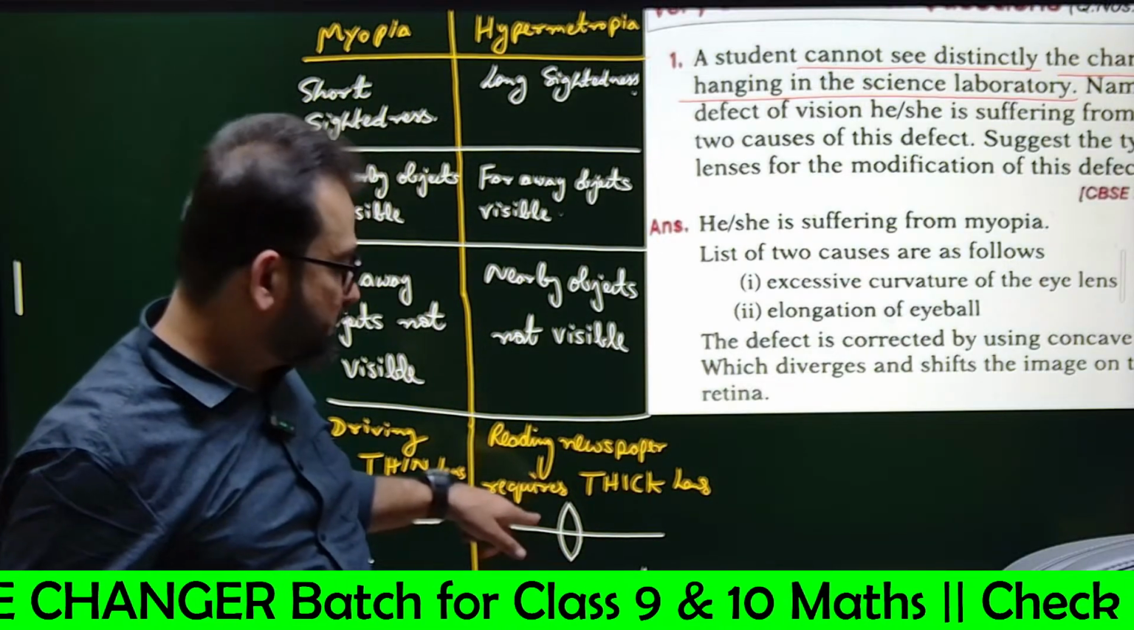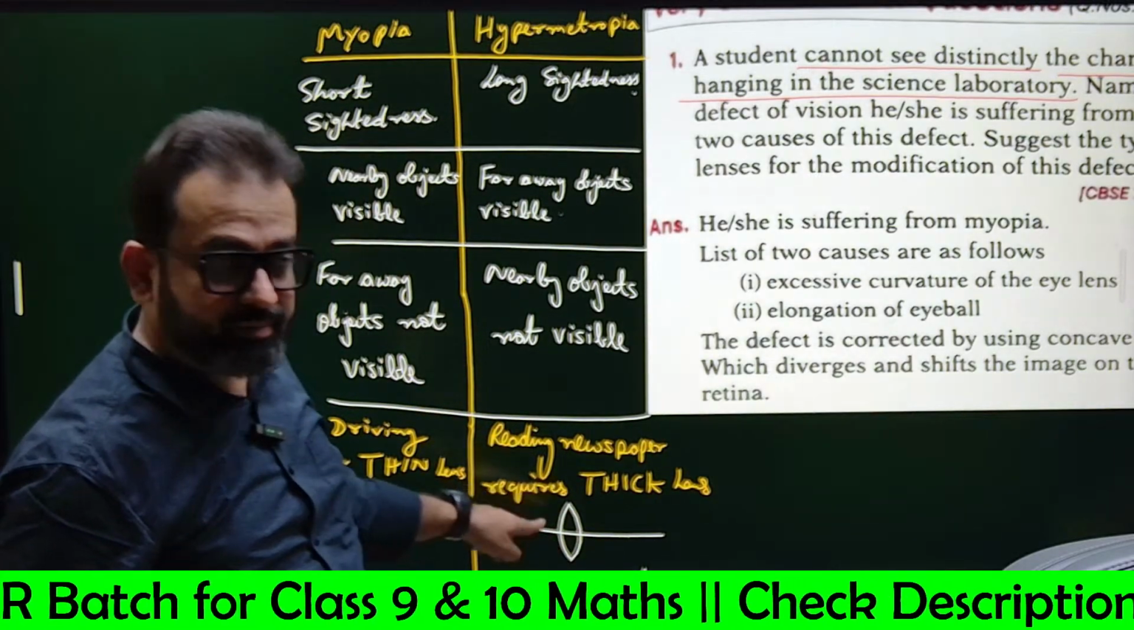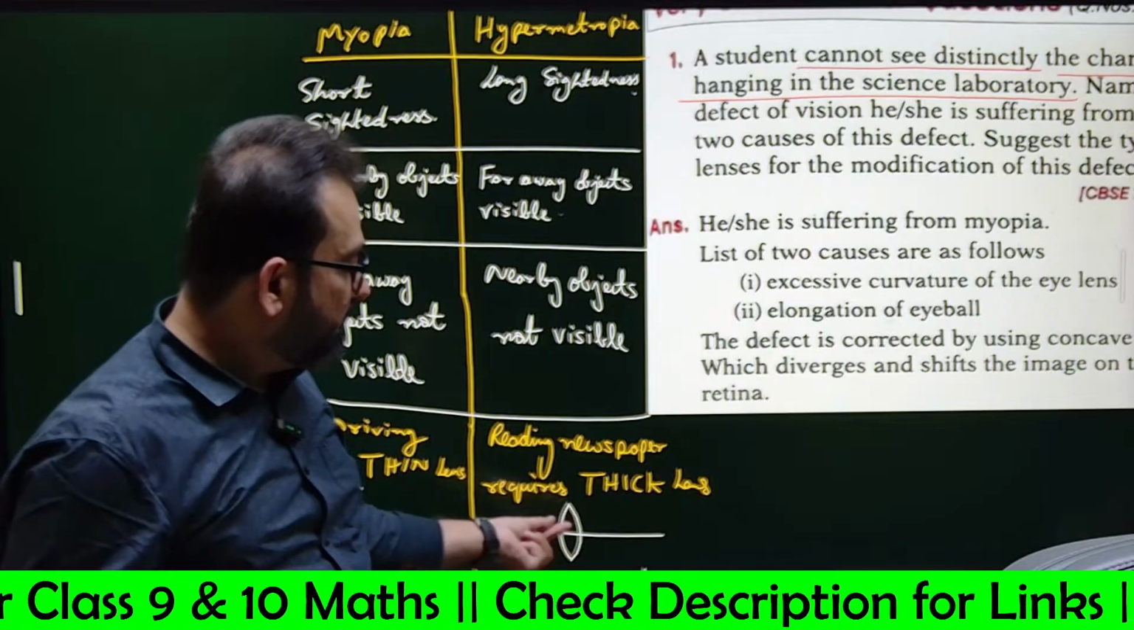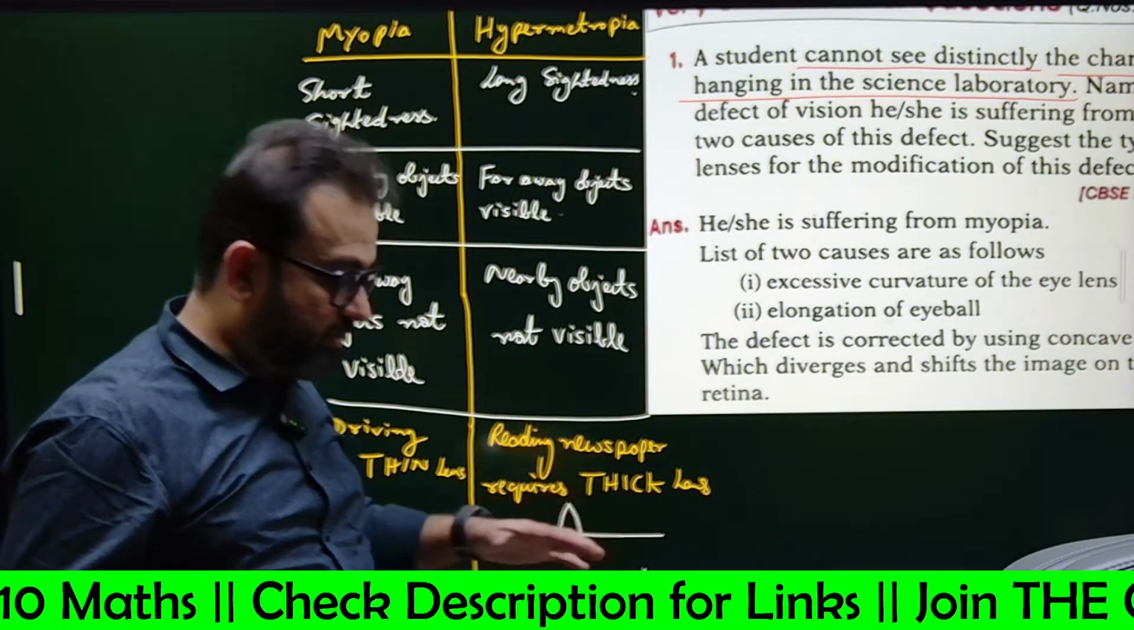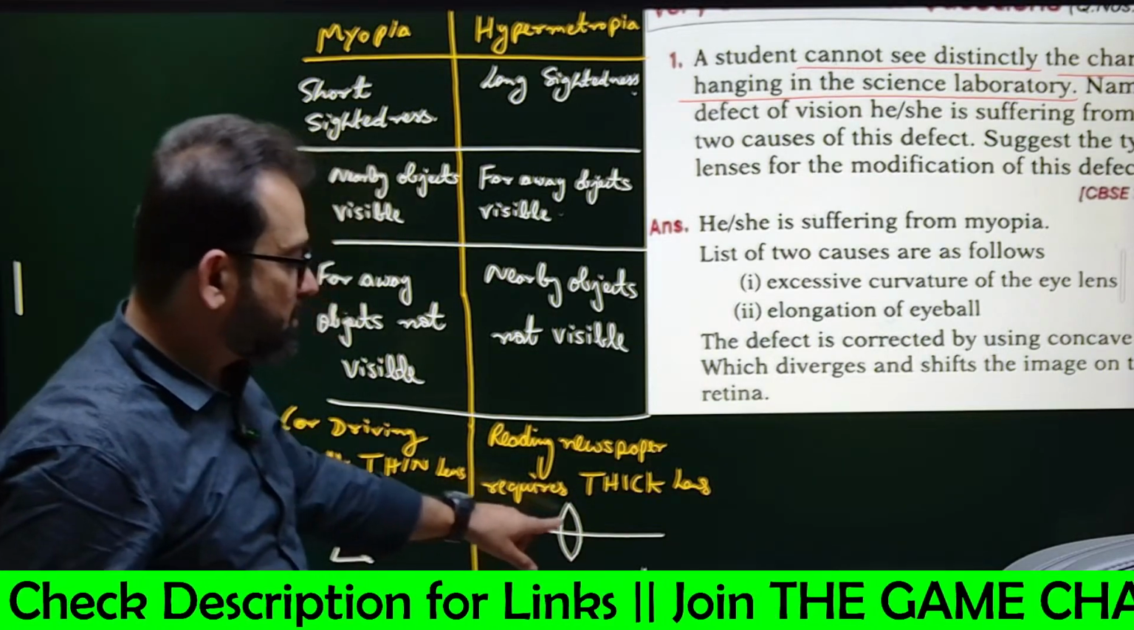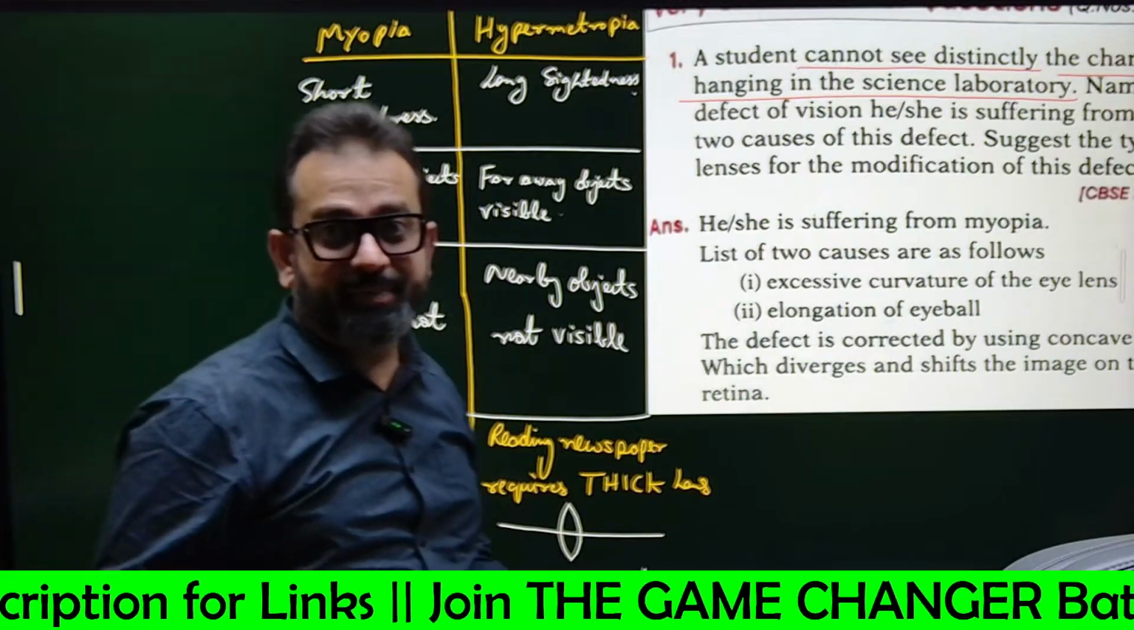See, yes or no? It is thick from the center, in the middle of it. So thick lenses are used. That means it is hypermetropia.